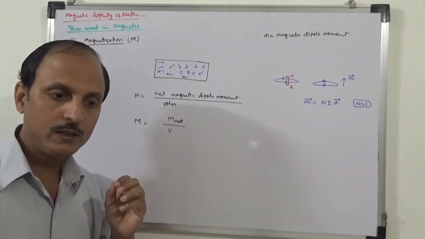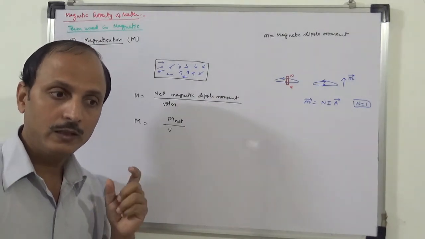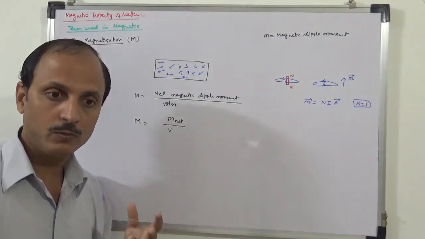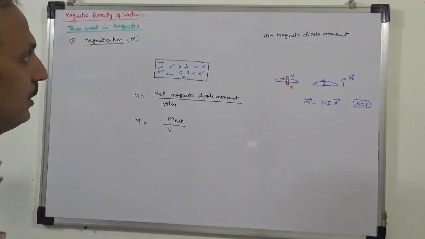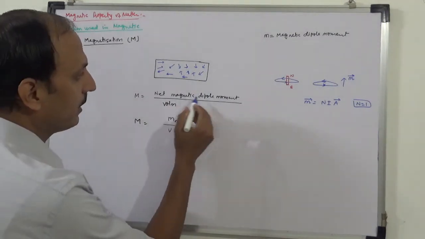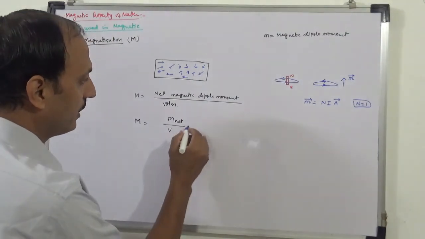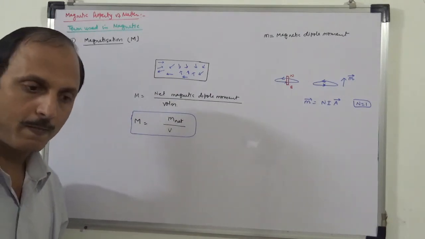Any material showing magnetic nature should have a magnetization, meaning there should be net magnetic dipole moment per unit volume. Magnetic moment and magnetic dipole moment are the same thing. This is the formula for magnetization.